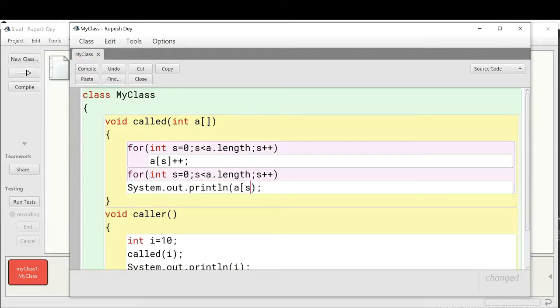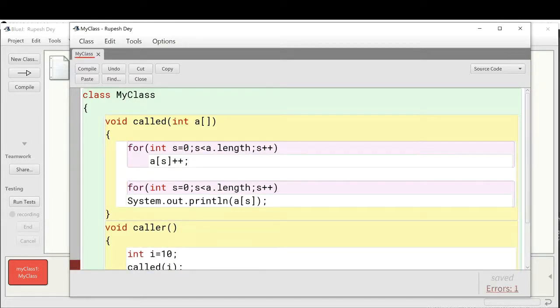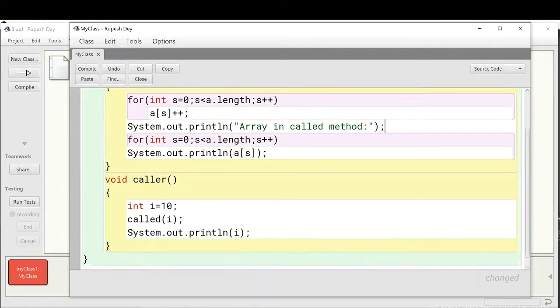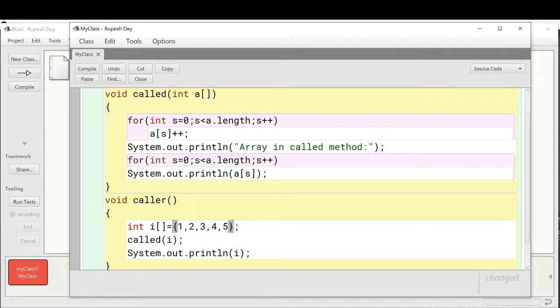Here, what to print? A of s. Now before that I can display one message, println, "array in called method." Now in the caller method also I have to declare one array. Suppose i is my array and store a few values here: 1, 2, 3, 4, 5. Now to call this called method I have to pass this array. i is my array, so in this way we can pass this i array to this called method.